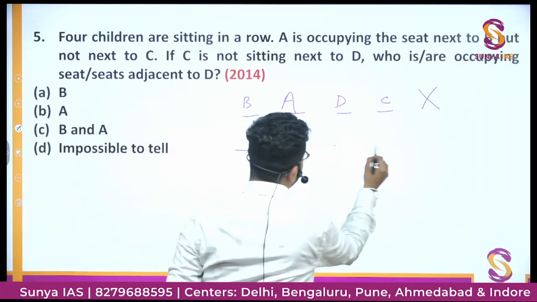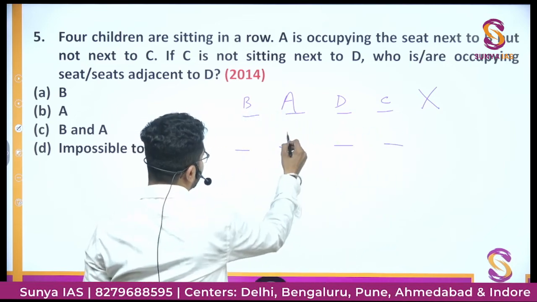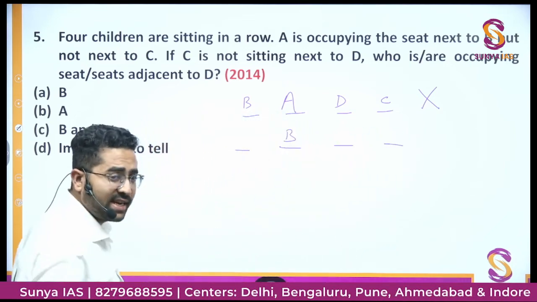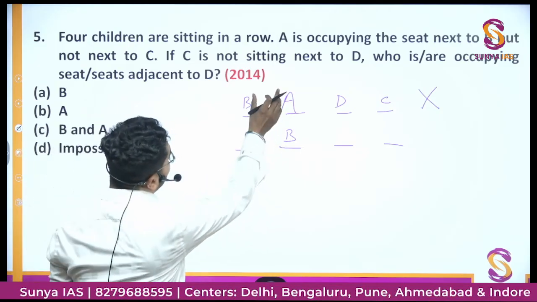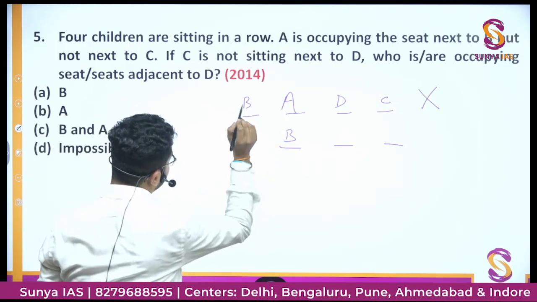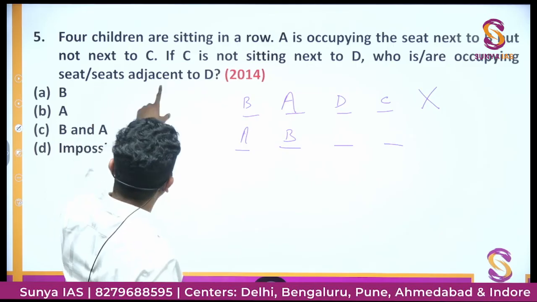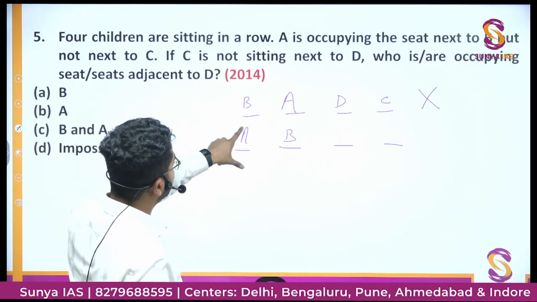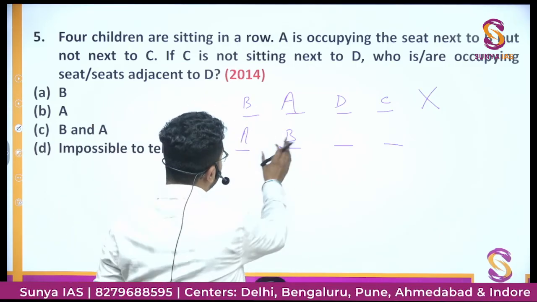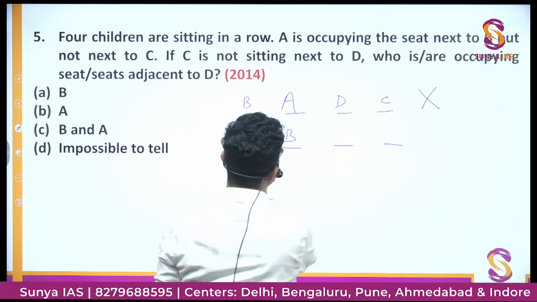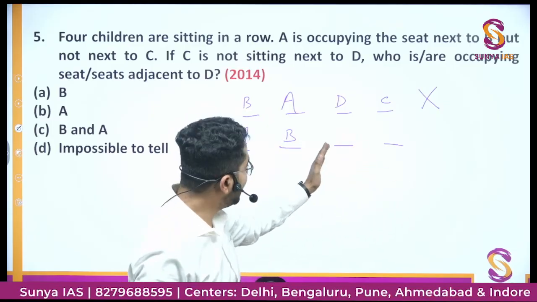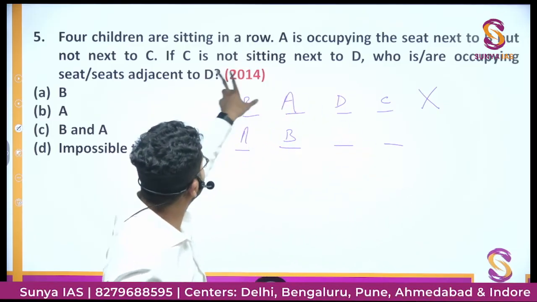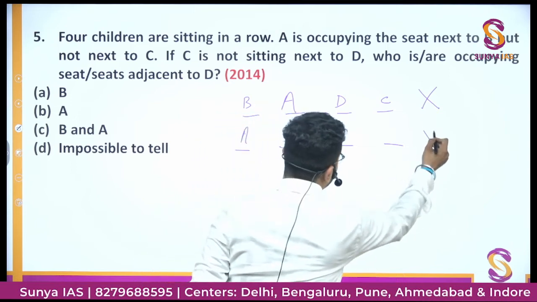Now I will try another possibility. Let's say B is sitting here. It is saying A is occupying the seat next to B. Let's say A is sitting here, but not next to C. Yes, it is not sitting next to C. ठीक है. But in these 2 places remaining will be C and D, and then they will again be together, which is not the case. C is not sitting next to D, so this is also not valid.